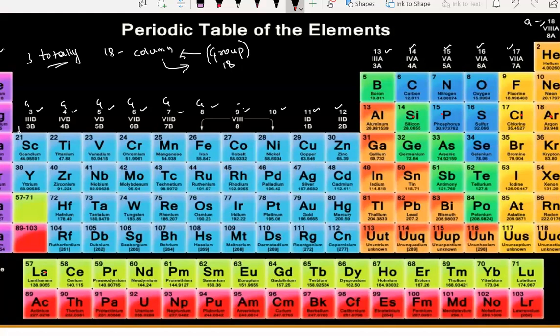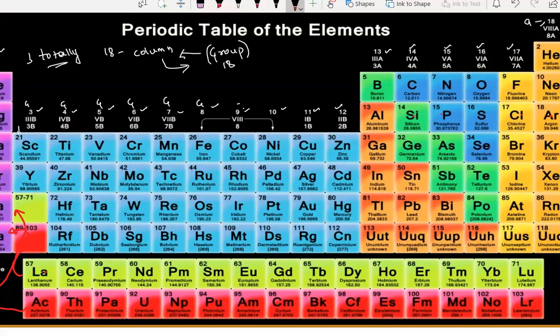See here, you find these two. Actually, this is the continuation. See, you can find it by color. 57 to 71 is over here. This is a continuation of this period only. Here 56, then 57, 58 like this. You will learn why they have divided like this in your higher classes. This is the continuation of the 7th period. Actinoids, here we have divided. This is called the F block. It is divided into lanthanoid and actinoid. Lanthanoids are the continuation of the 6th period and actinoids are the continuation of the 7th period.